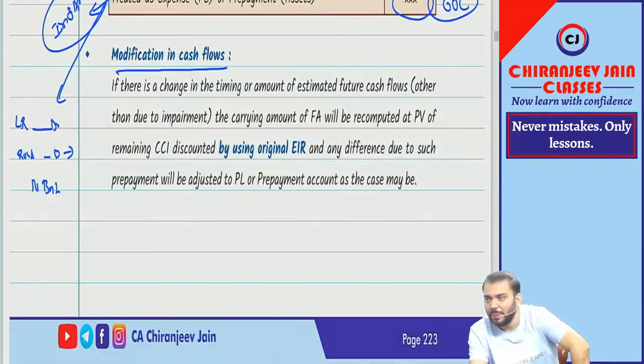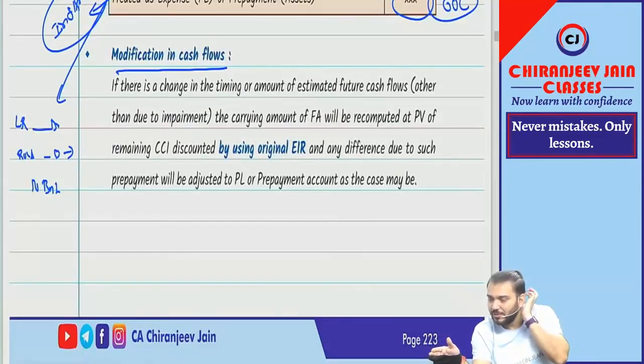Whenever it is modified, Ind AS 109 says that the carrying amount will be restated. Carrying amount will be restated at the present value of the remaining contractual cash flow as per the modified terms, discounted at the original EIR.